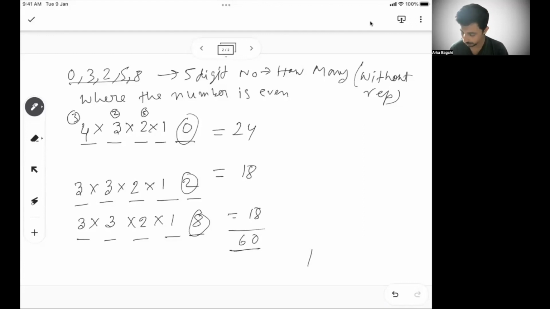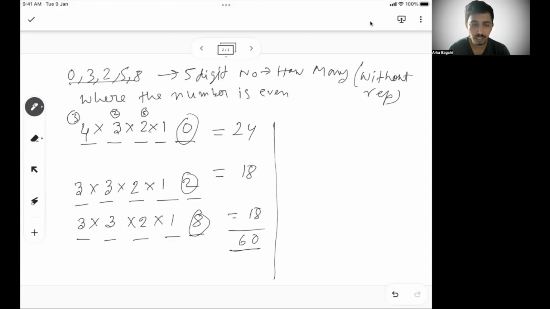Okay. Now, let's do a small variation of this. I hope this is clear. So what we're trying to do, how many even numbers are possible with all these 5 digits. So I identify what should be my last digit, and from there I have figured out what will be the count for each of the last digits.